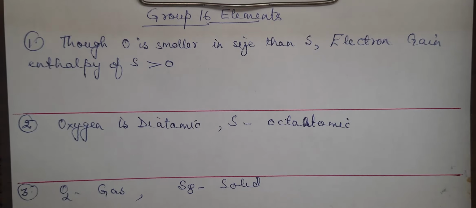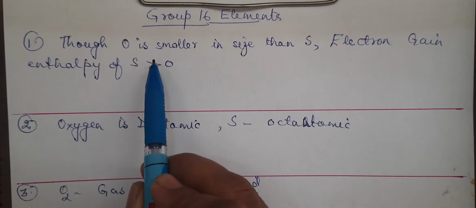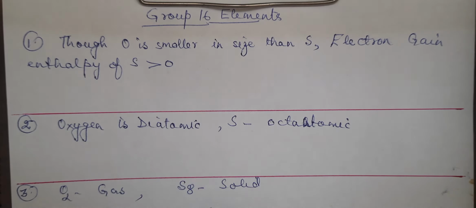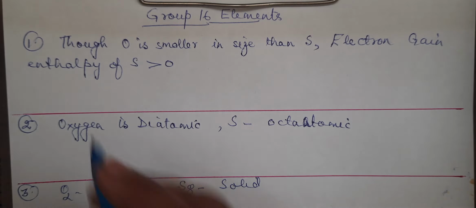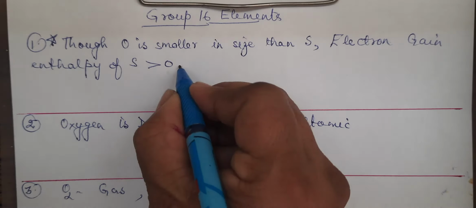And in today's session, children, we will be discussing the reason questions and a few more important questions on group 16 elements. The first question which we are taking is: though oxygen is smaller in size than sulfur, electron gain enthalpy of sulfur is greater than oxygen. It's a very, very important question. Okay, so what will you write?